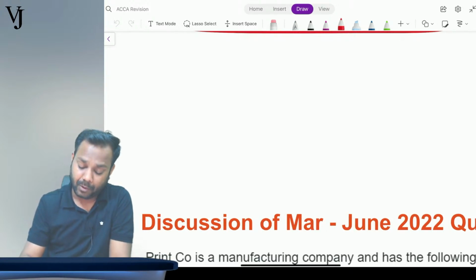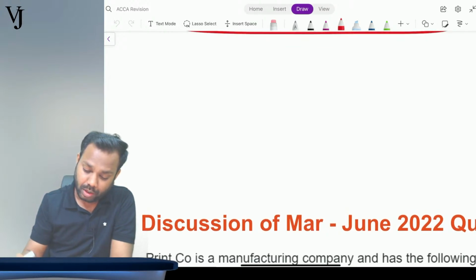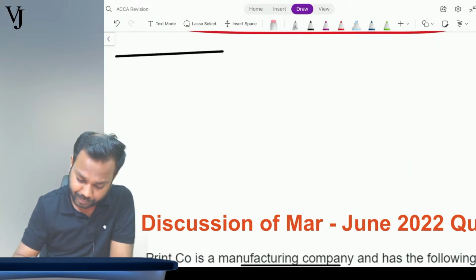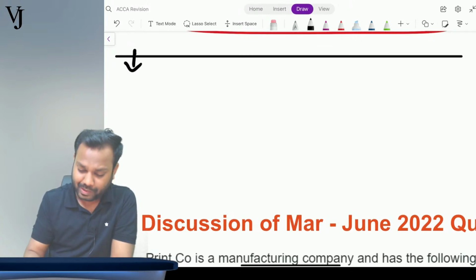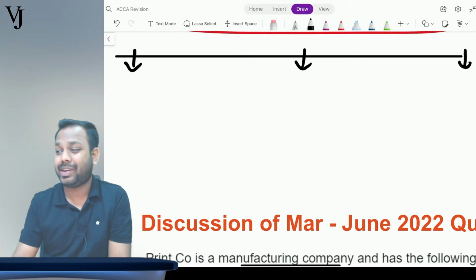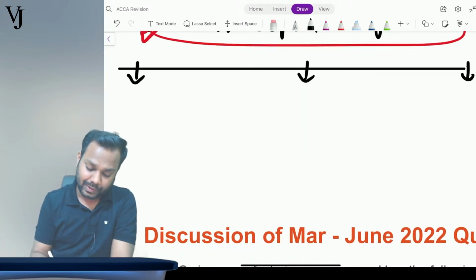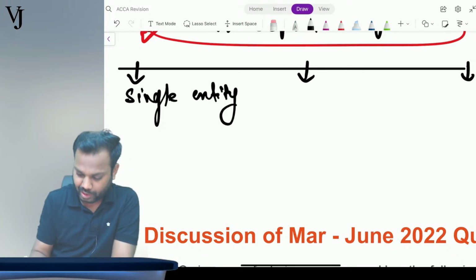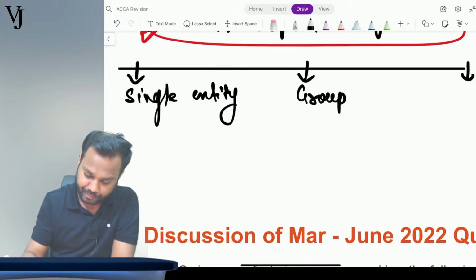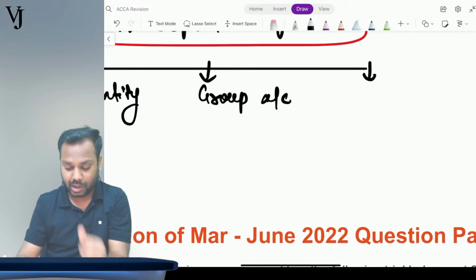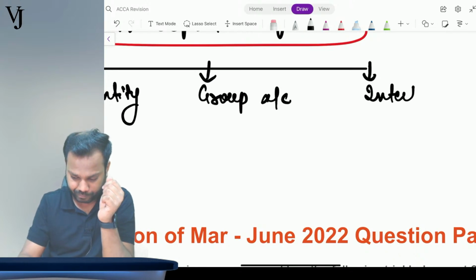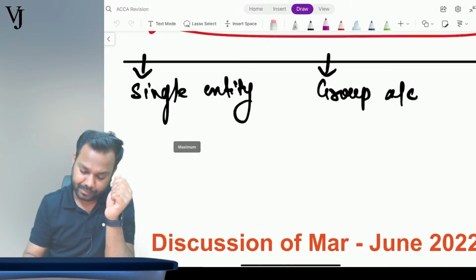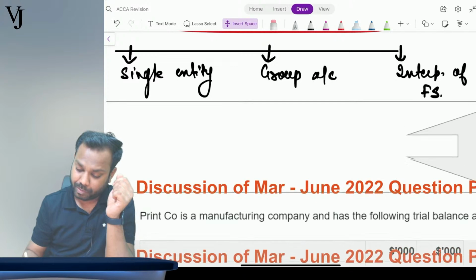Okay. Now, understand. As I told, a question can come from three topics, but what I have done here is, for each of the topics I have identified the type of question that has been tested in the past 10 attempts. A question can come from a single entity, from group accounting, and from interpretation of FS. Now understand, what are the types of question that can come from these topics?